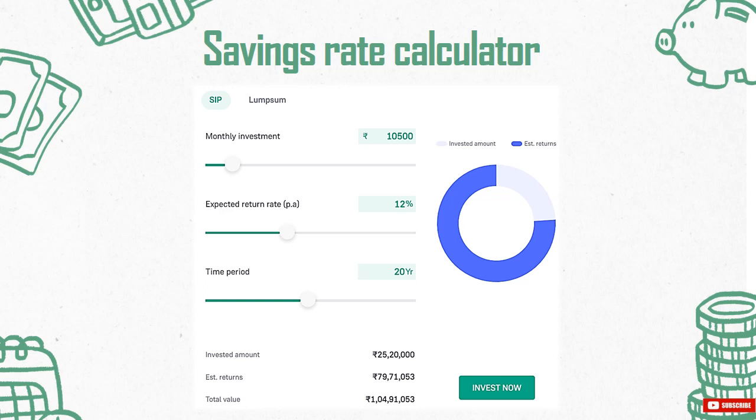Here, we see that the invested amount for 20 years is 25 lakhs 20,000 and the estimated return is 79 lakhs 71,053 rupees. So put together, the total value is more than 1 crore rupees. So the goal is accomplished here while we save systematically with discipline. If we do a calculation like this and have a rough idea of our need in the future, we would know how much we need to invest and where to invest. When we know these details, we will have a purpose to save and invest, and we will think twice before buying unnecessary things.